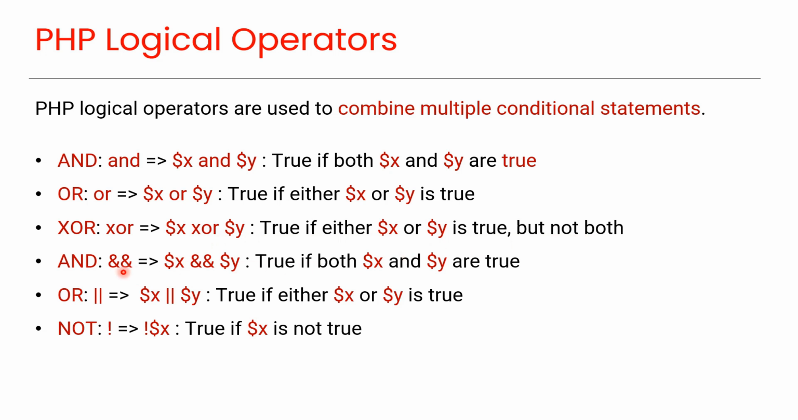This is also AND, which returns true if both x and y are true. This is also OR, which returns true if either x or y is true. And this is NOT, which returns true if x is not true.